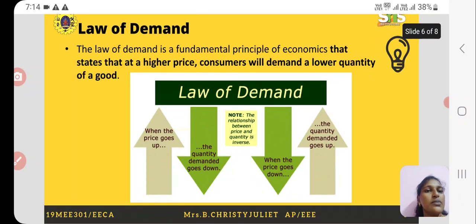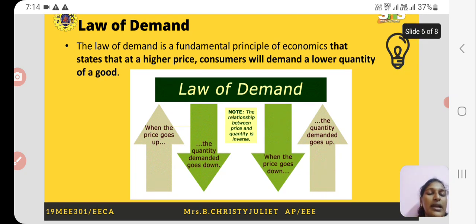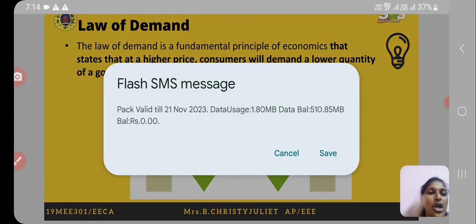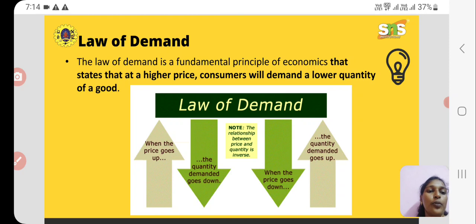Now let us see what is meant by law of demand. The law of demand is a fundamental principle of economics. It states that at a higher price, the consumers will demand a lower quantity of a good. For example, during discount announcements, the consumers will opt for more purchases or more shopping, which creates more demand. So the law of demand states that whenever the price of a product falls, the consumers will go for buying more of the product.